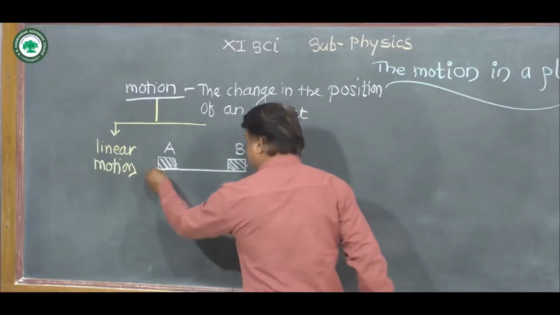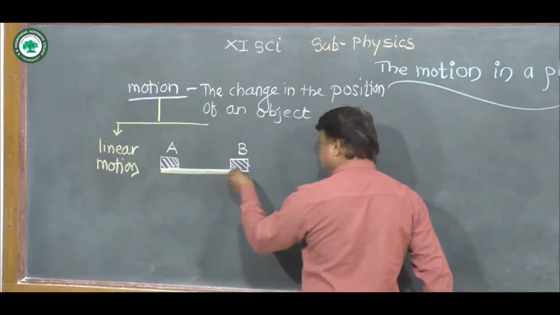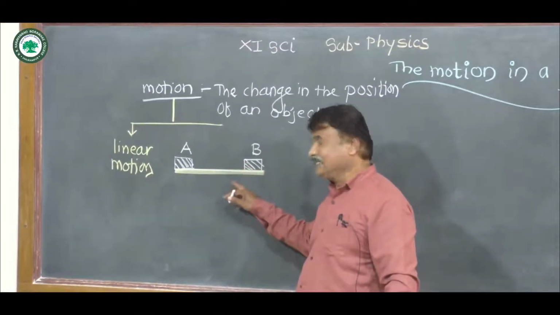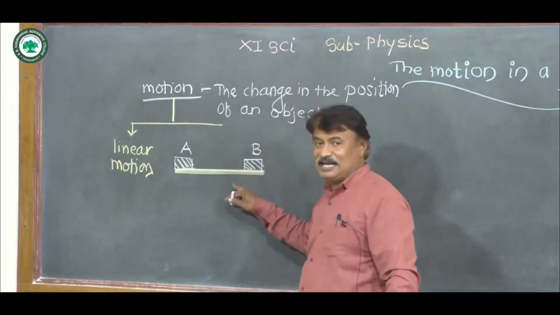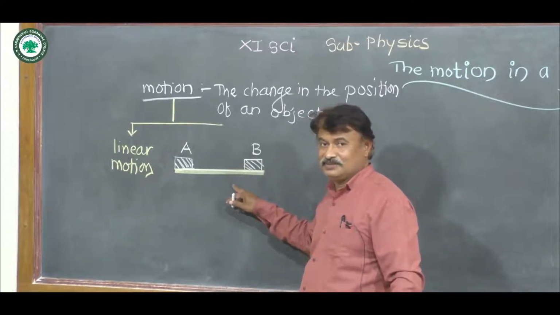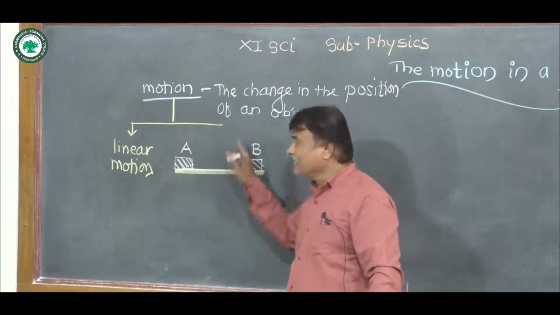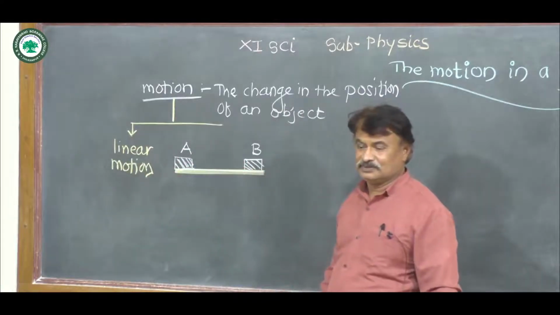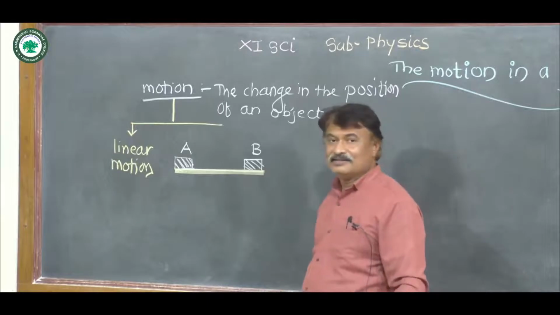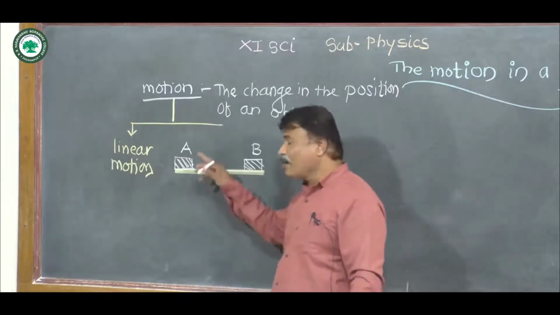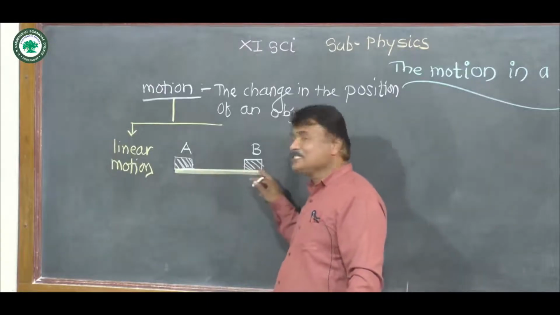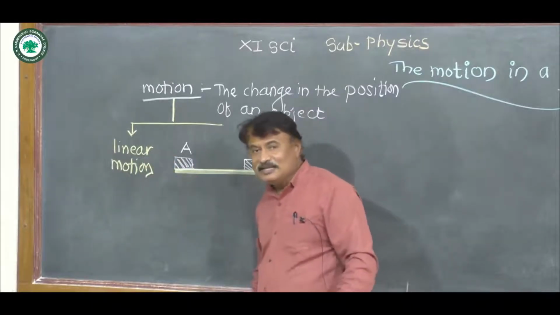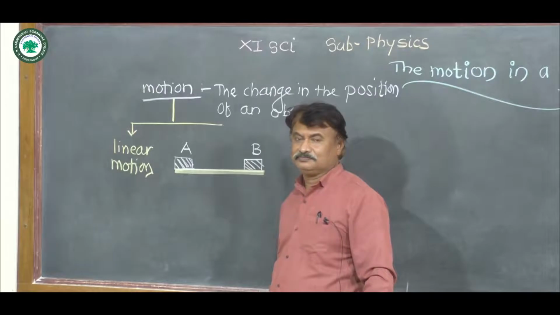So we can say, what is linear motion? When the path of an object is a straight line, then such type of motion is called linear motion. Or in other words, when an object moves along a straight line, such type of motion is called linear motion.